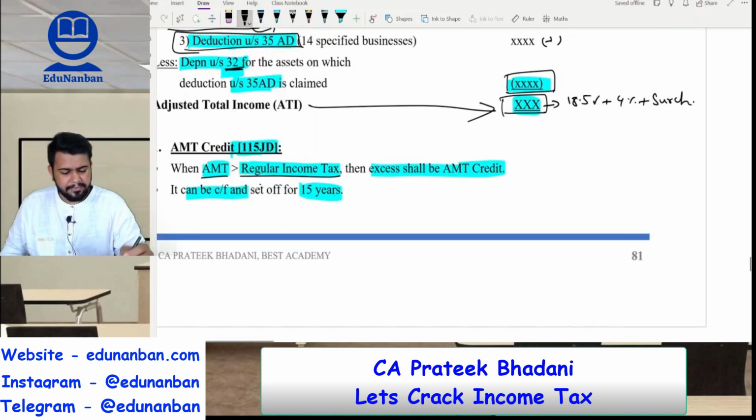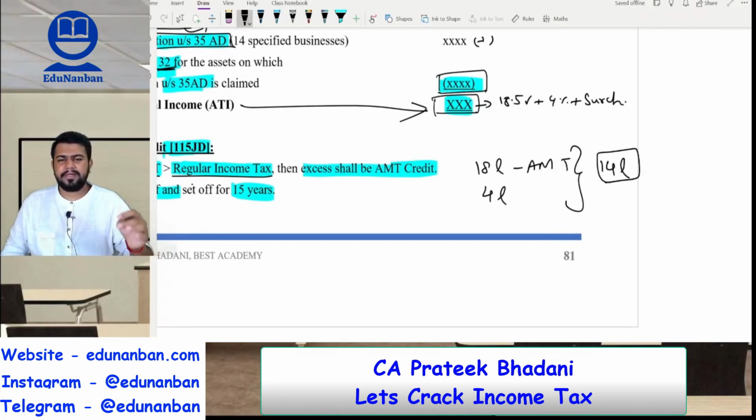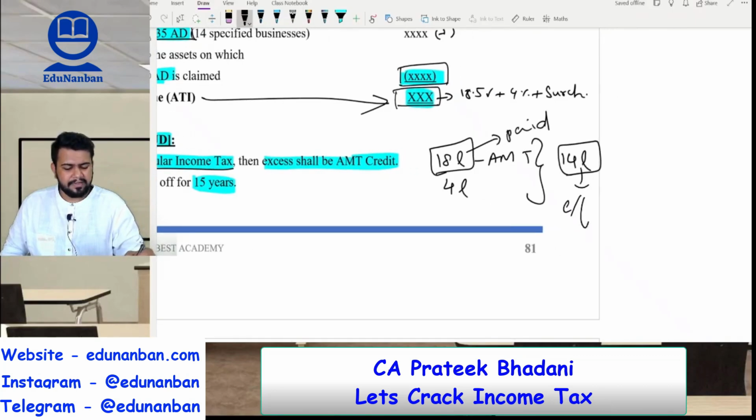So I gave you an example where, let's say, the AMT is 18 lakhs, okay, and the regular income tax is only 4 lakhs. Then how much will be the AMT credit? The AMT credit will be 14 lakhs. Correct? That is the excess of AMT over regular income tax. How much should actually be paid to the government in the year? AMT should be paid to the government during the year. This 14 lakhs can be carried forward for 15 years.